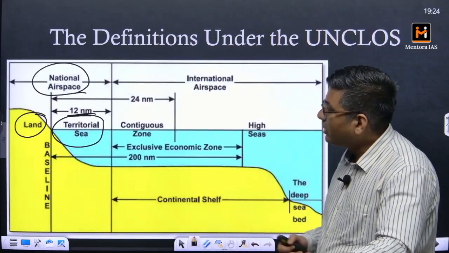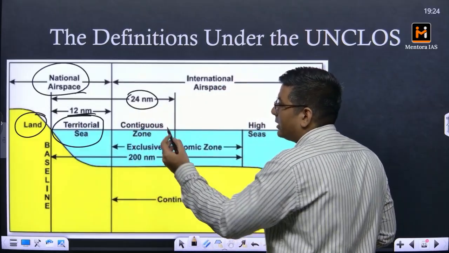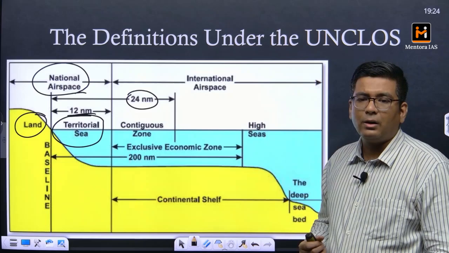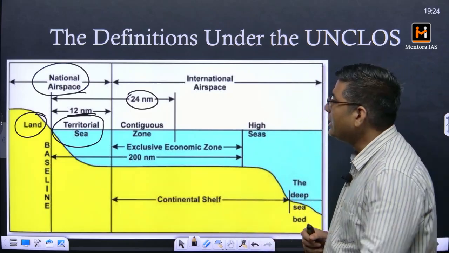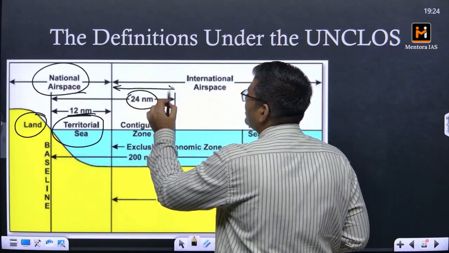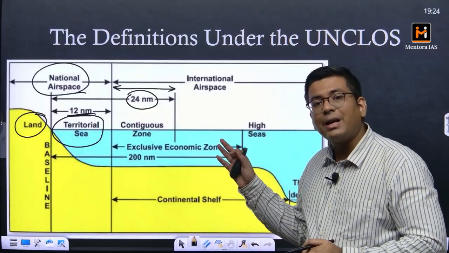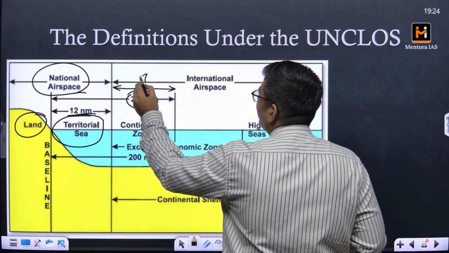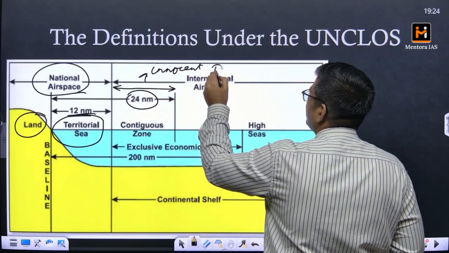Now beyond this territorial sea, another distance of 12 nautical miles, which is technically 24 nautical miles from the coastline, is the contiguous zone. In this region, you cannot stop international airlines from flying, and you cannot stop international container ships from going through. This is the region where you have something called innocent passage.